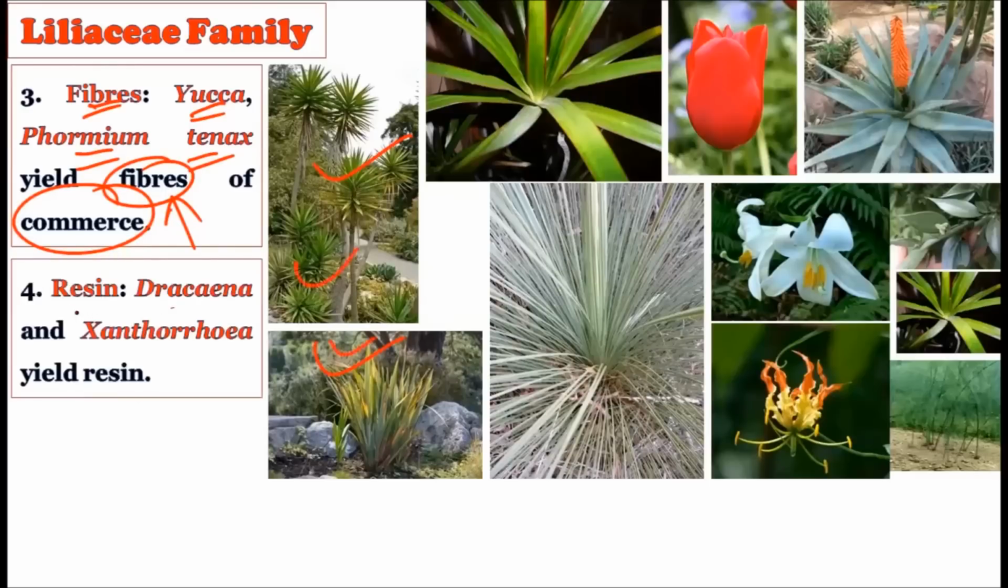Then there are some plants which produce resins. The Dracaena plants and the Xanthorrhoea plants, both of these are very famous for producing resin, and this resin is used in various types of industries.